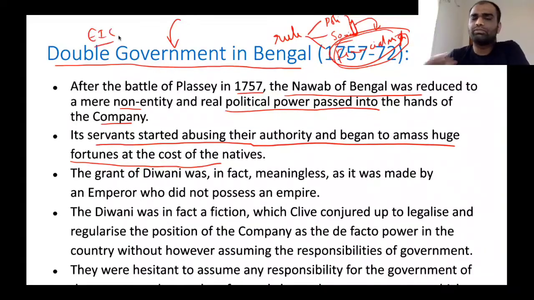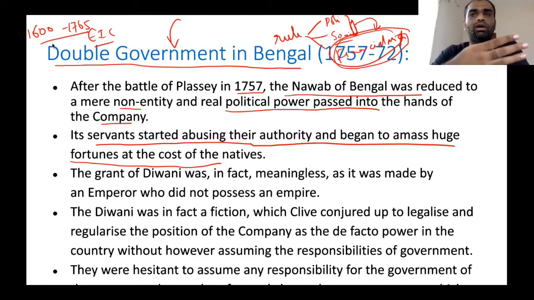See, this English East India Company, what is the purpose? What is the primary motive? The East India Company's primary motive is profit. Clear? Right from 1600 to 1765, they operated with profit as their motive. Whenever they operate with profit as their motive, this group of individuals will obviously be corrupt. If I am establishing my life with only profit as my motive, what will I do? I will amass wealth at any cost. I will disregard the rights of other people, and by disregarding those rights, I will amass huge amounts of wealth.